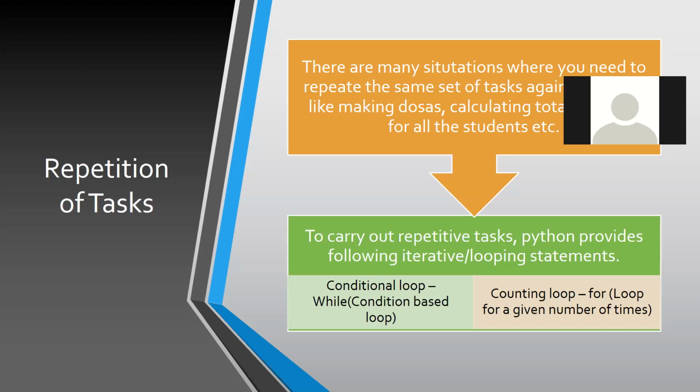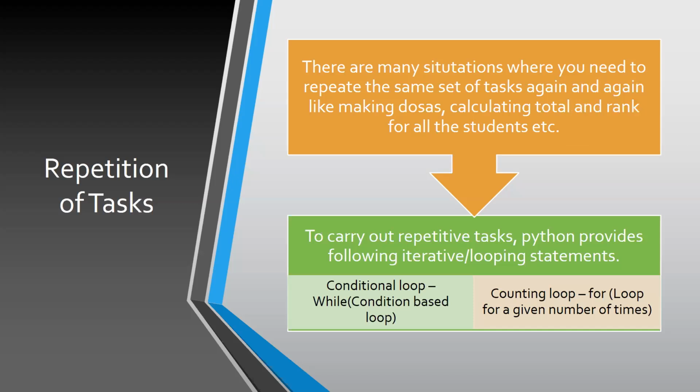So this is the definition for conditional loop. Based on condition, the set of statements will be repeated. That is the point. What do you mean by counting loop? Again, from the name itself, you can understand that it is for a countable number of times. I'm having 55 children in my class. I want to evaluate the average mark for 55 children. So I very well know that this set of tasks is to be repeated 55 times.